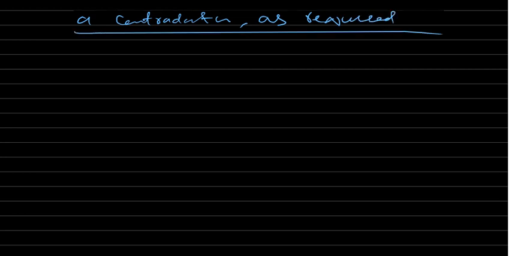So these were some equivalent statements for nowhere dense sets.